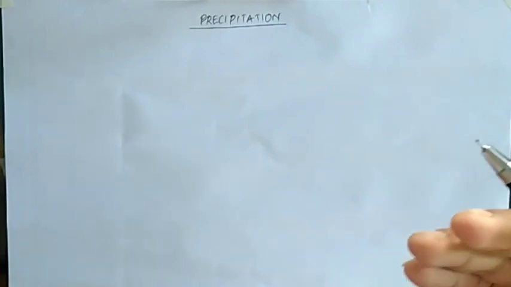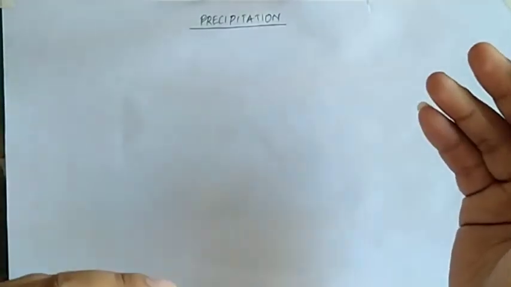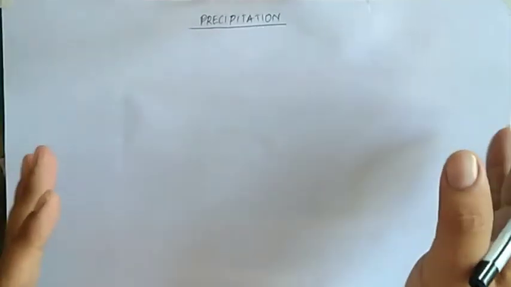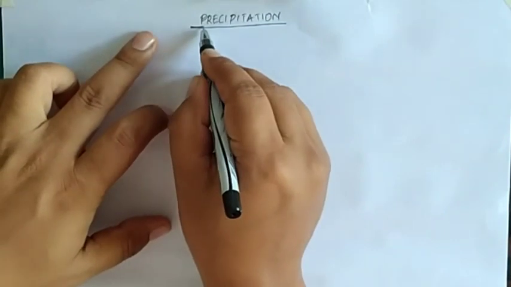In the book, if you see, different types of clouds like the upper clouds, middle clouds, and lower clouds have also been discussed. That all has been excluded from the syllabus. We don't have to study that. So directly we will be moving on to the explanation of precipitation.